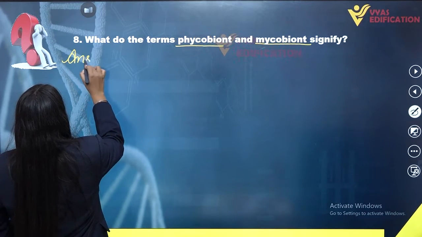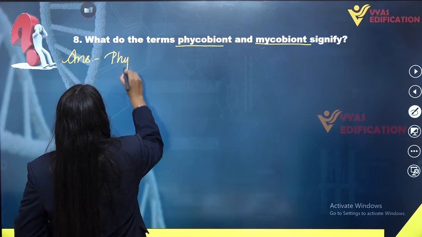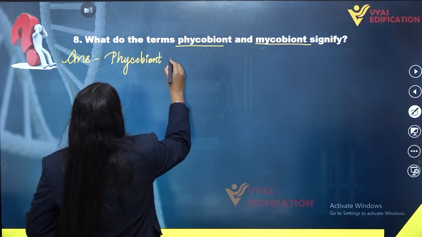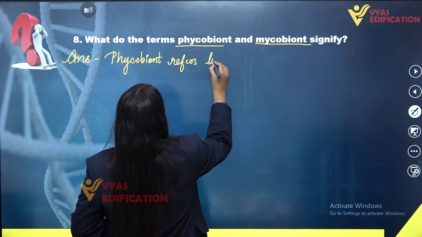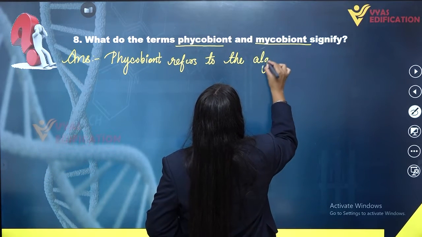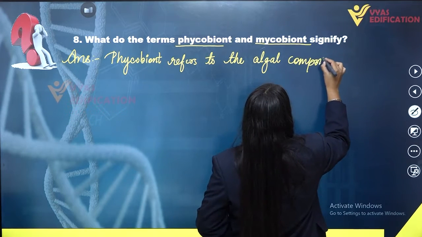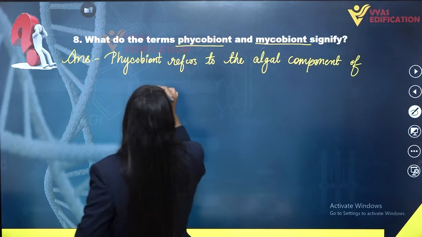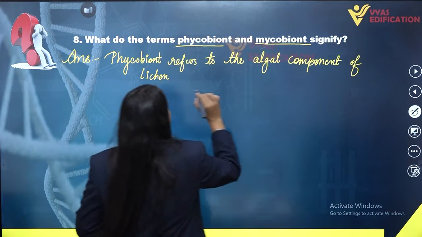If we write the answer, it would be like this: phycobiont refers to the algal component of lichen. Lichen is the word for the symbiotic relationship of algae and fungus.